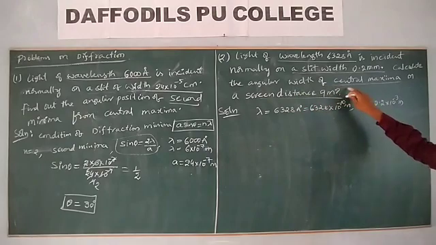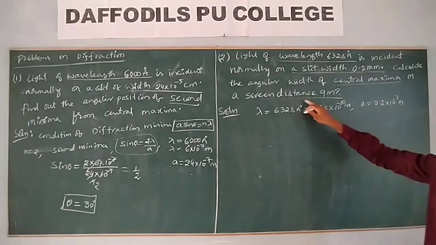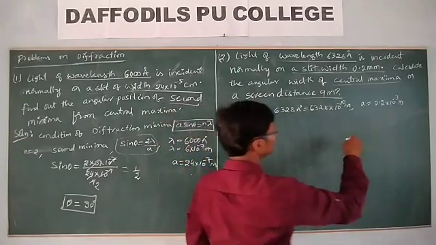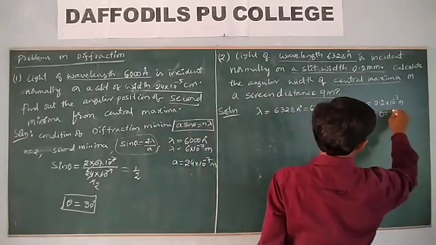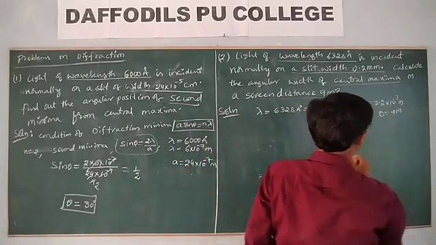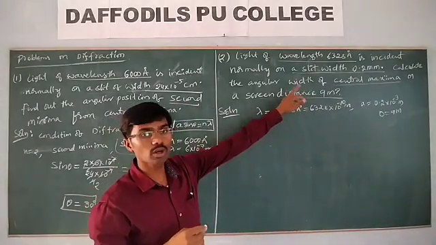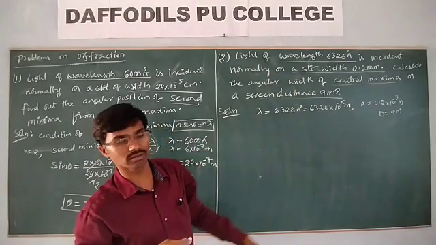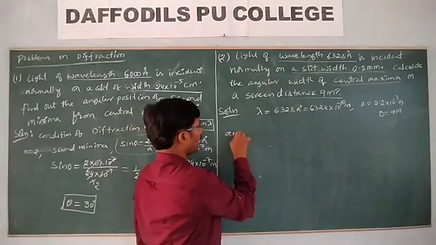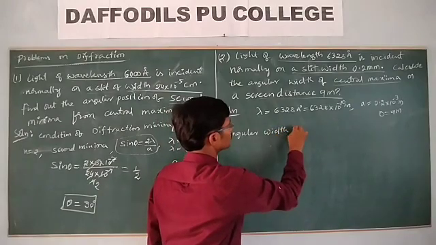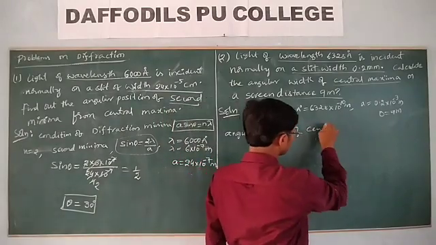And they have given that the screen is at a distance of 9 meter, that is D is equal to 9 meter. Now tell me, what is the width of the central maxima? Angular width of central maxima.